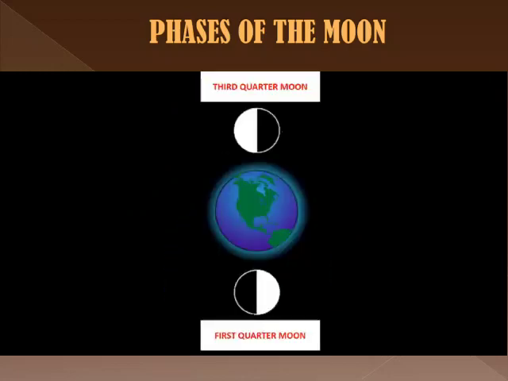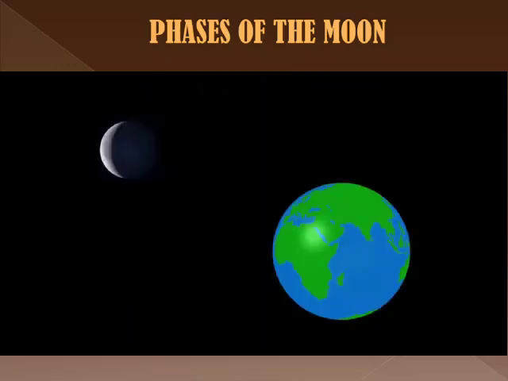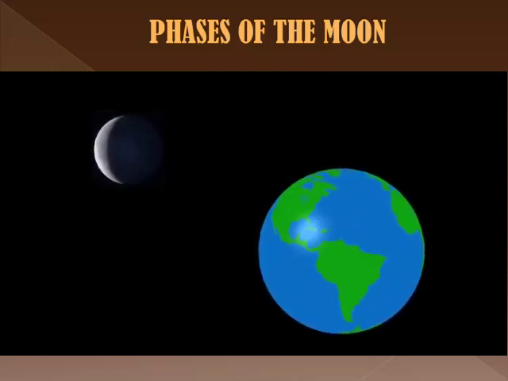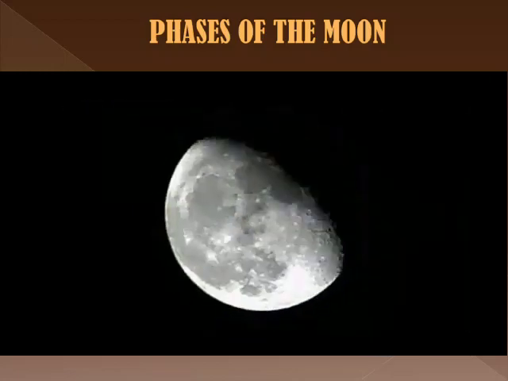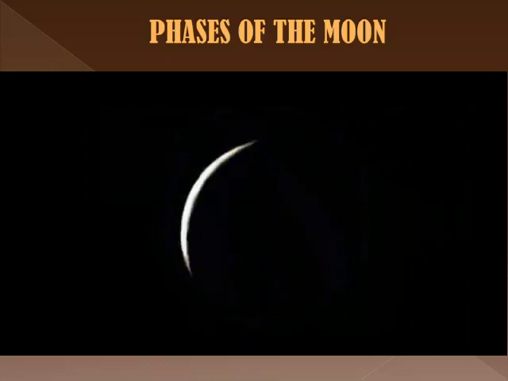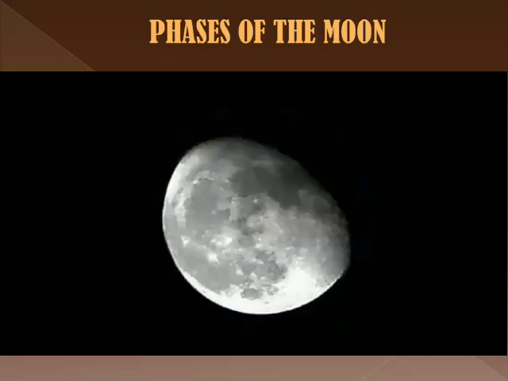In this phase, the opposite half of the moon is illuminated as compared to the first quarter moon. Waning crescent moon. A waning crescent moon is when the moon looks like a crescent and the crescent decreases or wanes in size from one day to the next. The lunar cycle begins with the new moon again.